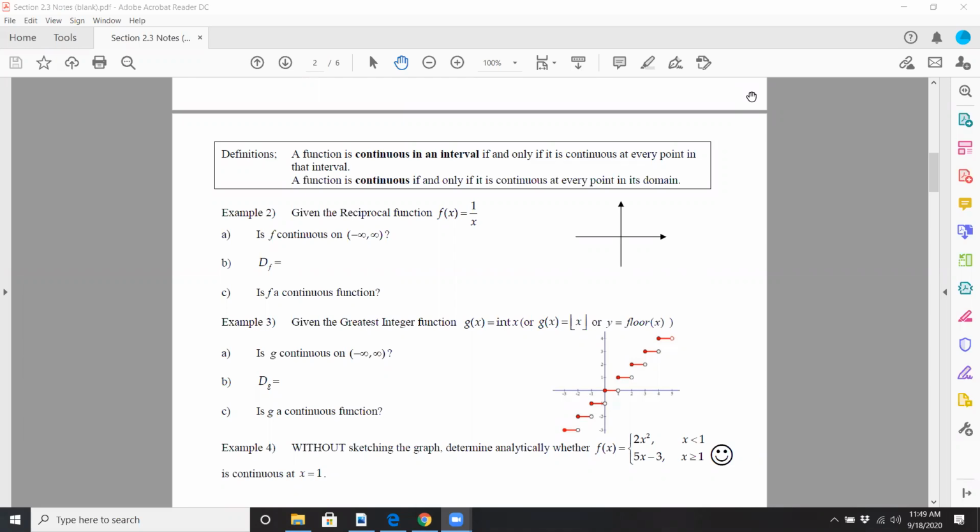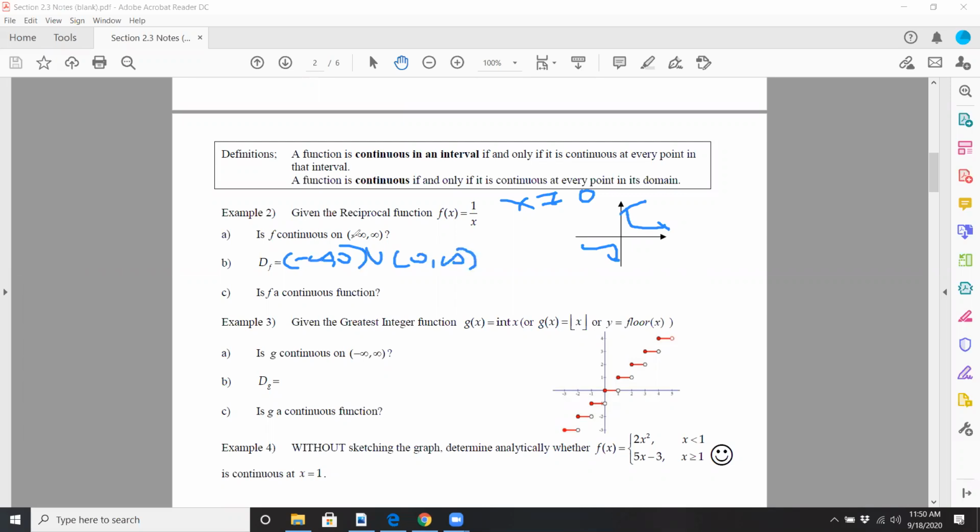So here we have 1 over x, which I know looks like this, and which I know x cannot equal 0. So our domain, of course, is that. Actually, I'll do it right here. I don't know why I did a bracket, it makes no sense. There we go, parentheses.